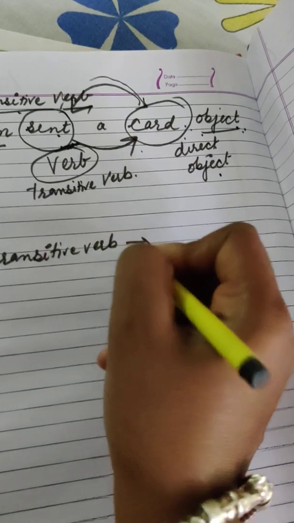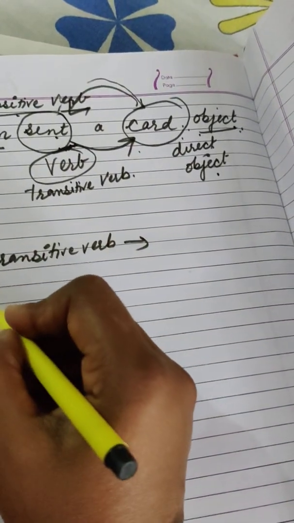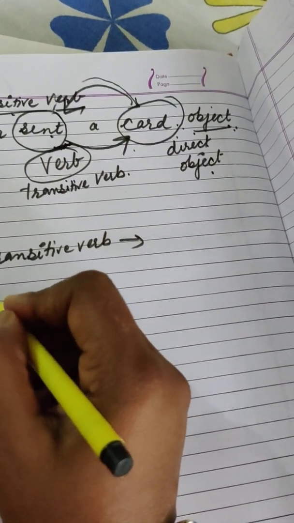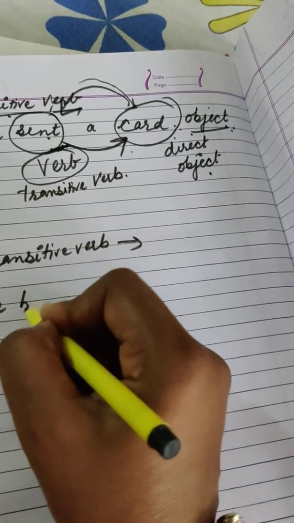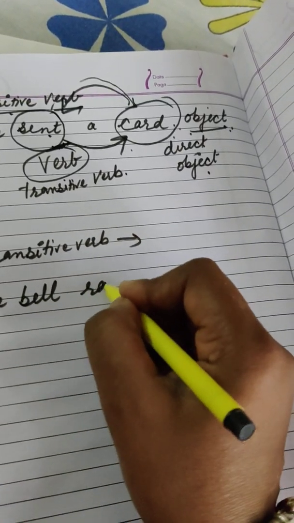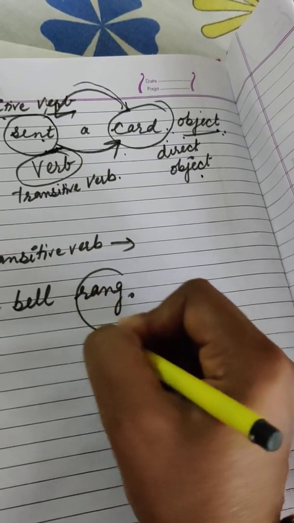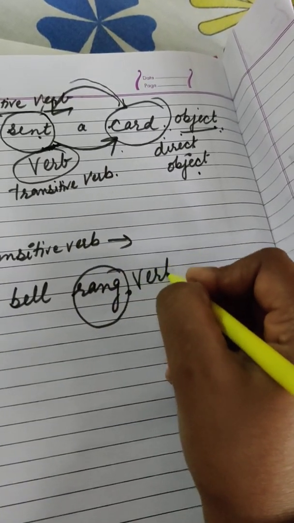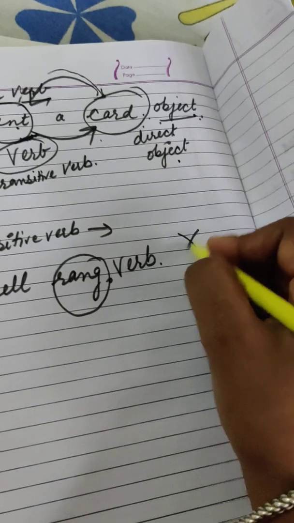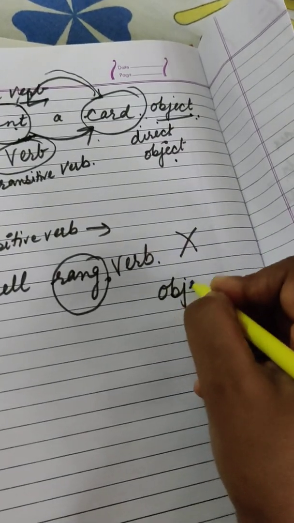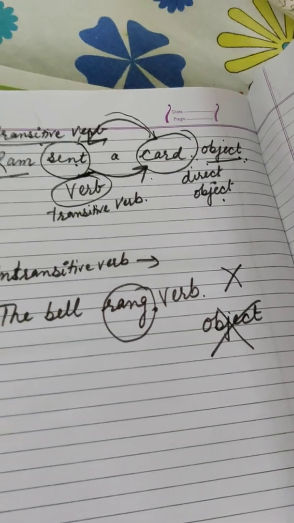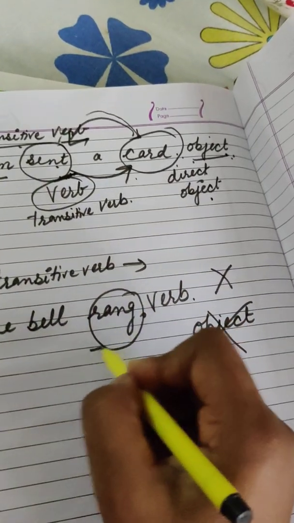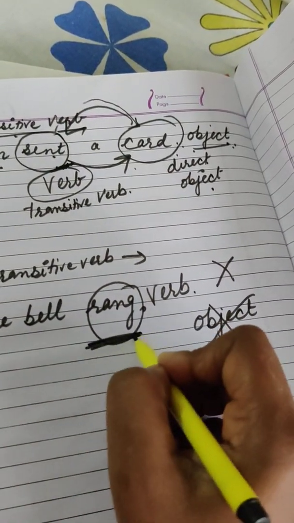But in case of an intransitive verb, there is no object to receive the action. For example, the bell rang. Here rang is your verb and there is no object. Here is a lack of object. So here you can only see the verb in the sentence.